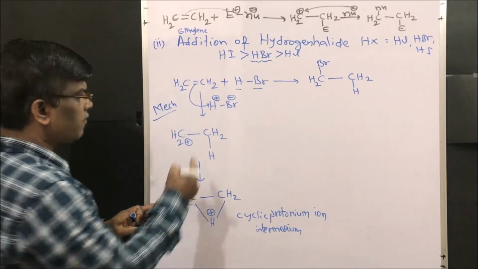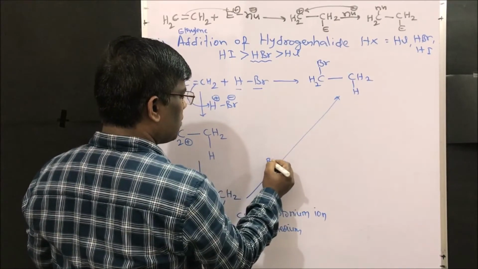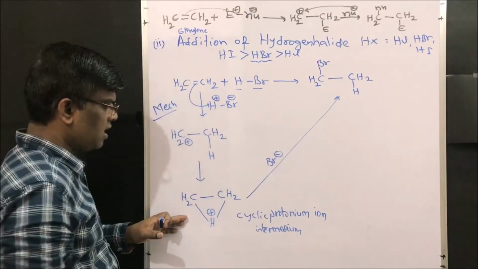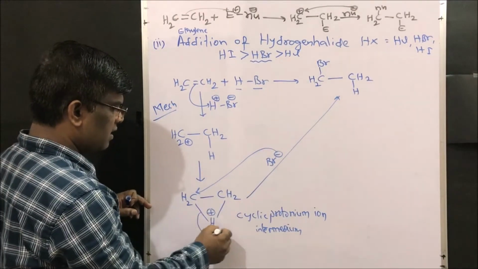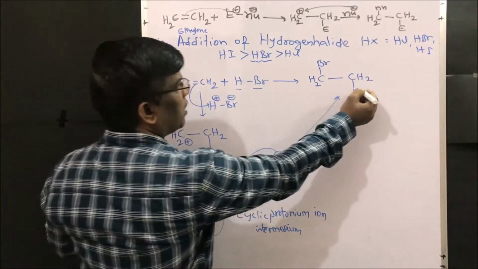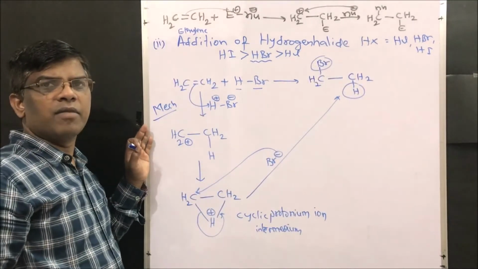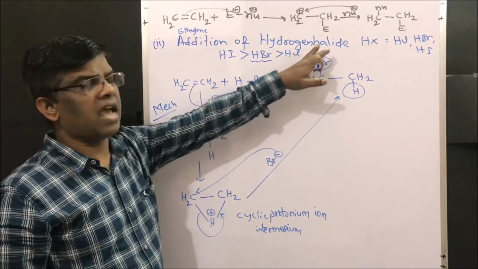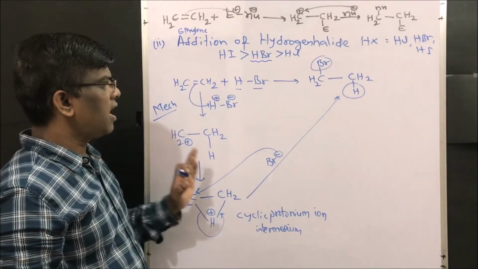Now what happens? What is left over? Here we have Br minus in the reaction mixture. This bromide comes and adds here, and this takes up here, to give the trans addition product. This is the mechanism of addition of hydrogen halide. Yes friends, so this is hydrogen halide addition.